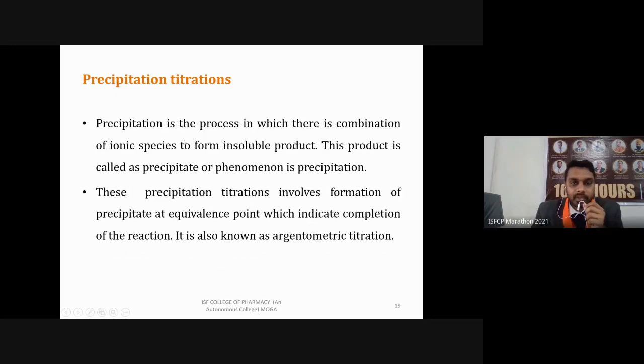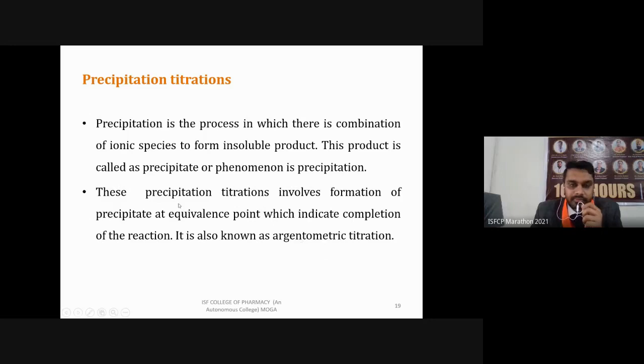So you can read it. Precipitation is a process in which there is combination of ionic species to form an insoluble product. This product is called precipitate, and the phenomenon is called precipitation. The forming of this precipitate is known as precipitation. So precipitation titration involves formation of this precipitate at the equivalence point or end point, which indicates completion of the reaction. It is also known as argentometric titration.